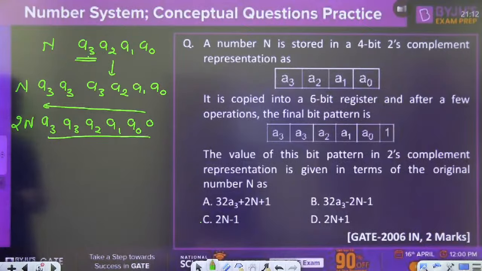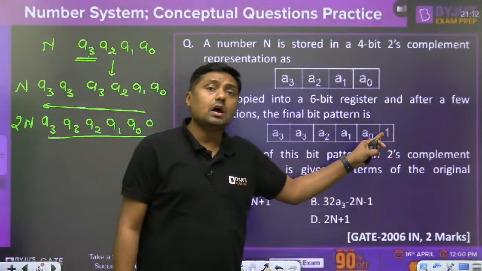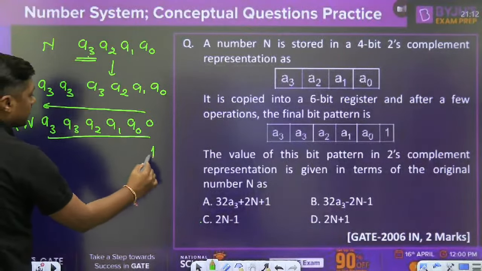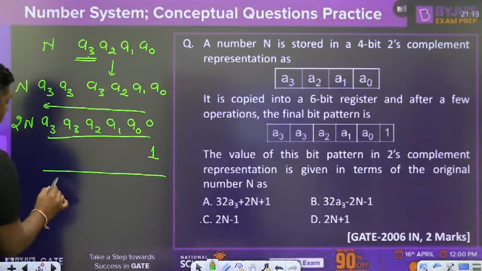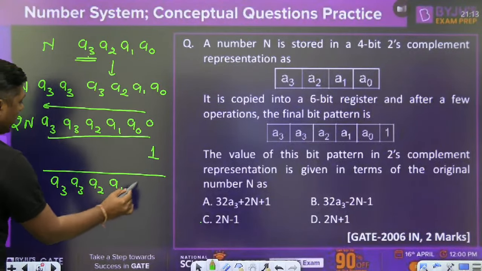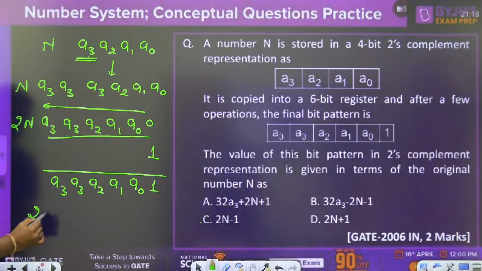It will become 2n. But at the last we are not having the 0. At the last we are having what? 1. Add 1 here. And that's why the final number will become A3, A3, A2, A1, A0, 1, and this is nothing but 2n plus 1.